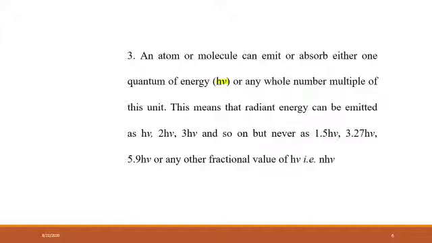But keep in mind that the radiant energy which is emitted is not in the form of fractions such as 1.5 h nu, 3.27 h nu, 5.9 h nu. These are taken just for the sake of simplicity. So any fraction of the radiant energy cannot be emitted, but it is emitted as a whole number multiple of this unit, that is the unit h nu.